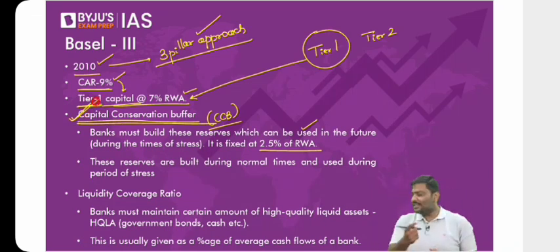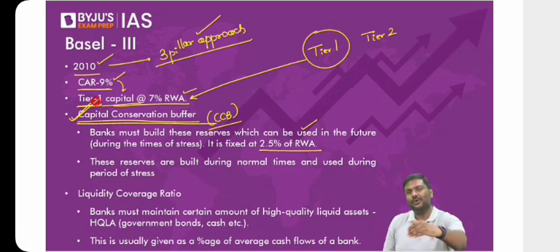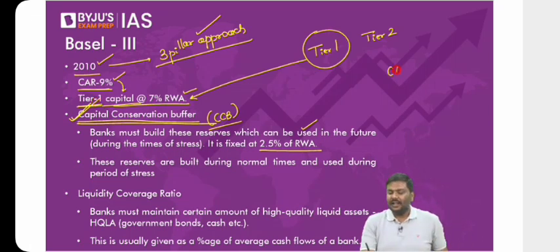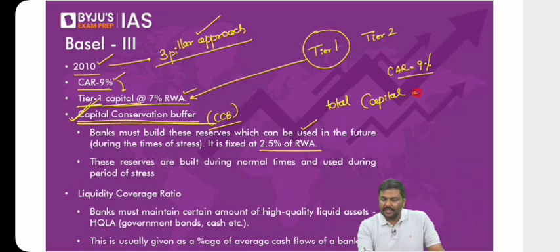Okay, so the capital conservation buffer should be maintained. Now look at the next point carefully. The next point is important, slightly technical, but once you look at it, you will realize it. Can I say that under Basel III, CAR is 9%? Under Basel III, CAR is 9%, but the total capital requirement is 11.5%. Any difficulty? Total capital requirement is 11.5%.